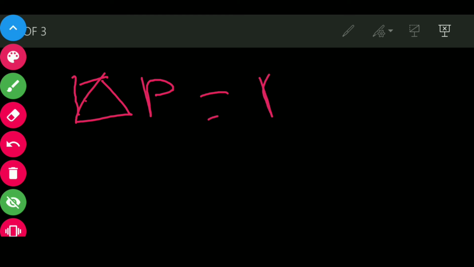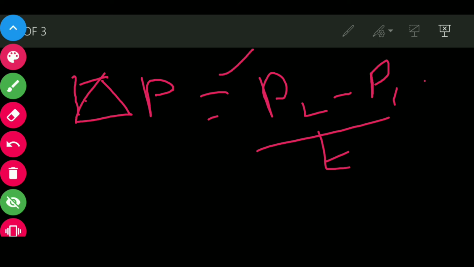Now we have F, the rate of change. Let's check the rate of change of momentum. This is the delta sign. We can say that the rate of change of momentum is P2 minus P1 divided by t. P2 is the final momentum, P1 is the initial momentum, and t is the time taken for that change to occur.